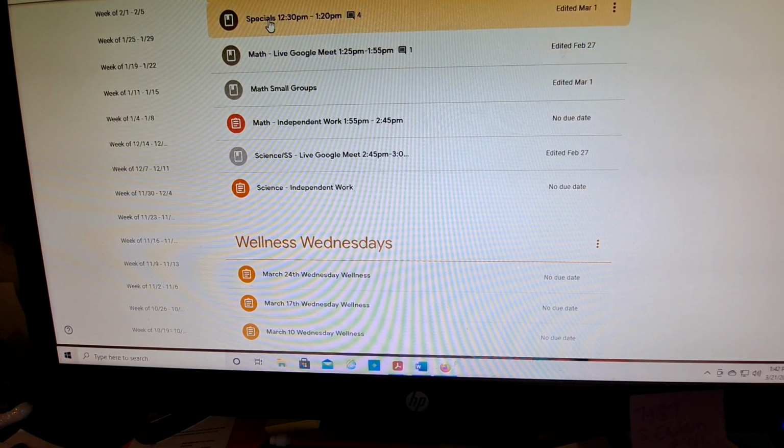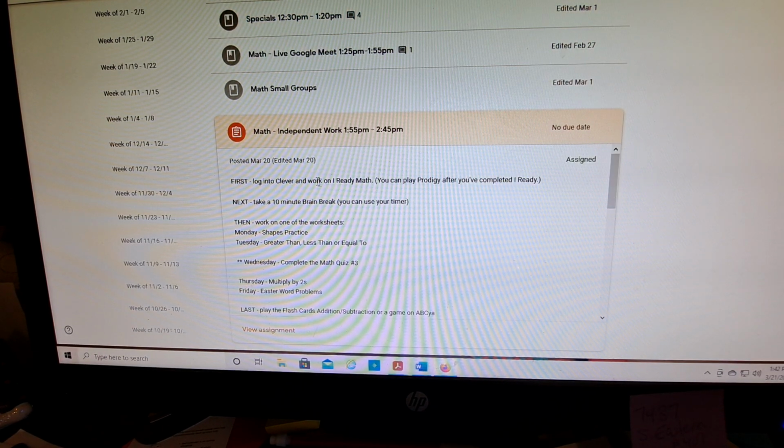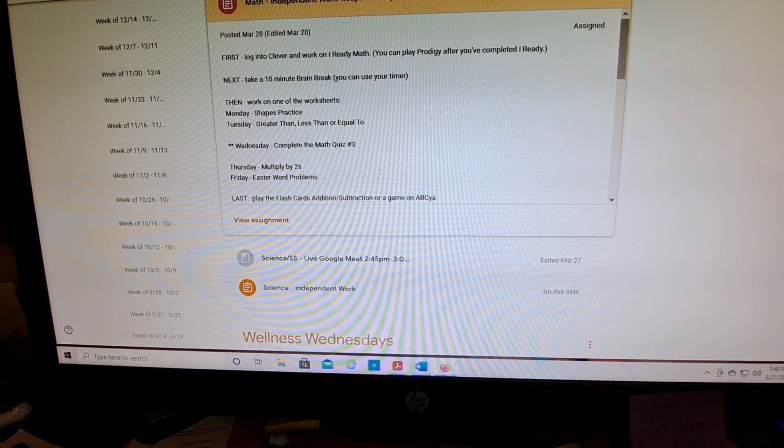So for math, and we come down here, you've got your specials, math small groups, our math independent work. Again, we have instructions here so that in their independent work, they should first log into Clever and work on their iReady Math, maybe 10 minutes. A lot of the kids have been playing Prodigy, which is great. It's a great game. It's a great way to practice your math and reading, but they do need to work on their iReady Math first. Then they could take a brain break, and then here are their worksheets for the week.